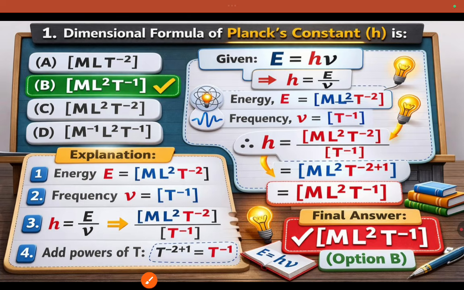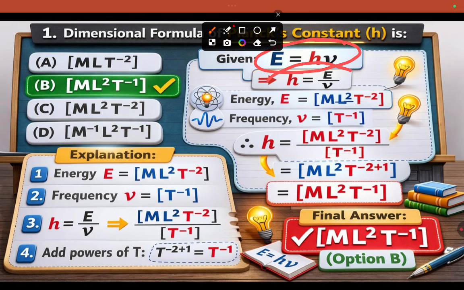So in question 1, we have the dimensional formula for the Planck constant. Without wasting time, just look here. E equals h nu. H is what we want, which is the Planck constant, so h equals E by nu. E is nothing but M L square T minus 2, the dimensional formula for energy.